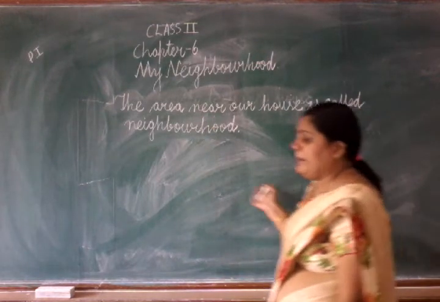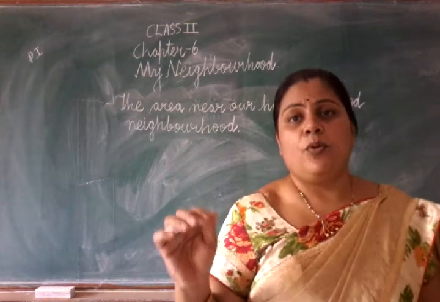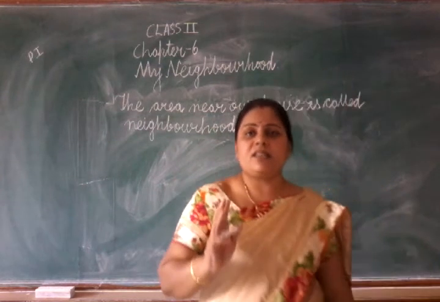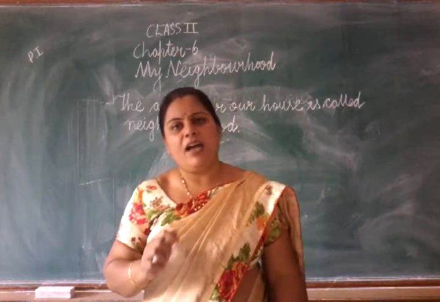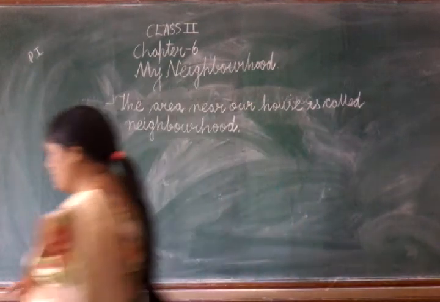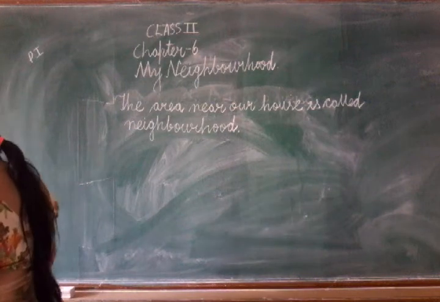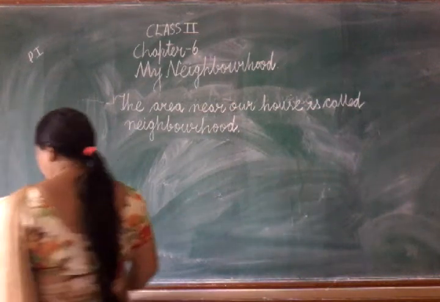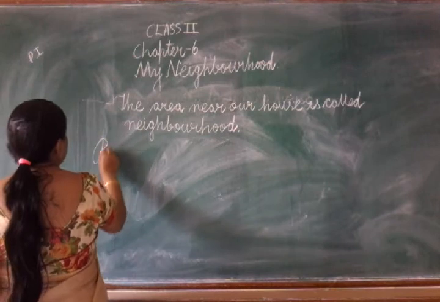Now, whom do we call neighbors? The definition of neighbors is: people who live in our neighborhood are called neighbors.